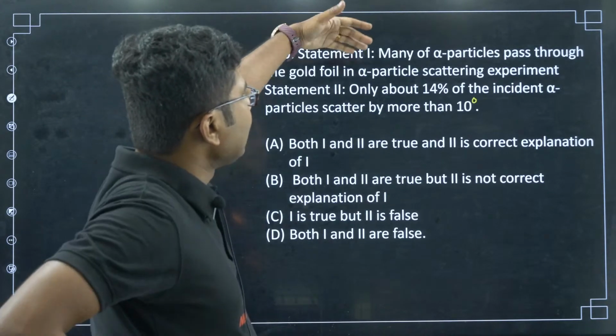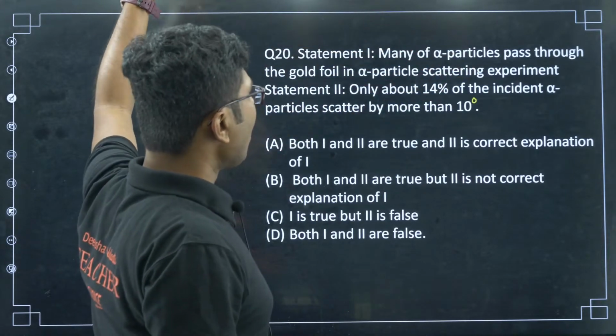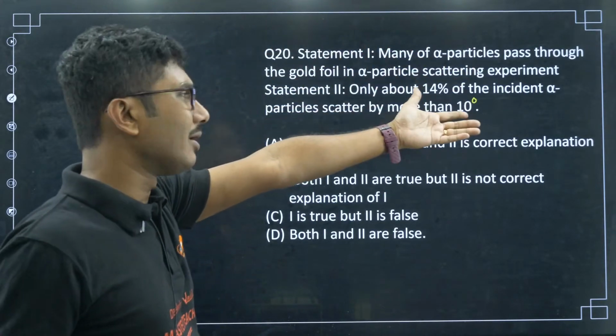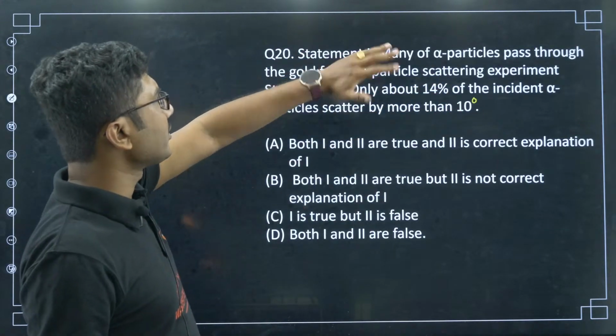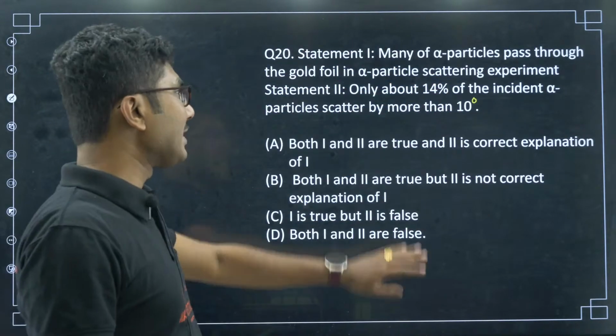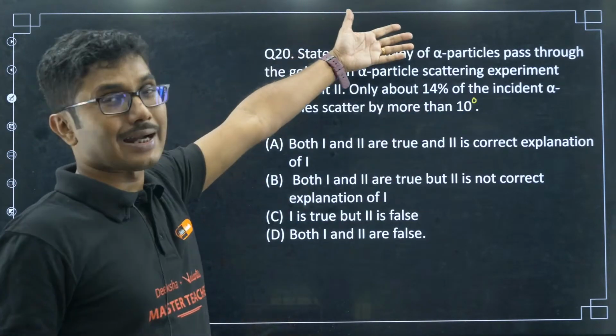Obviously, many of the alpha particles pass through the gold foil. I just explained the gold foil experiment. Also, 14% is approximately a correct number, but there is no direct relationship between statement 1 and statement 2. If they had said that most of the atom is empty, with only a small part occupied by the nucleus, then that would have been the correct explanation.